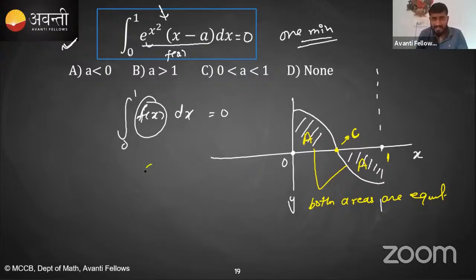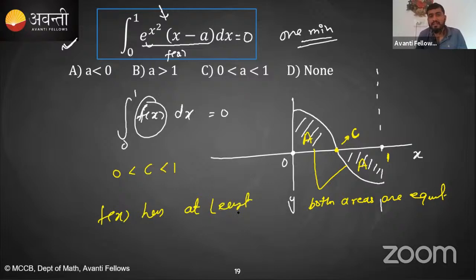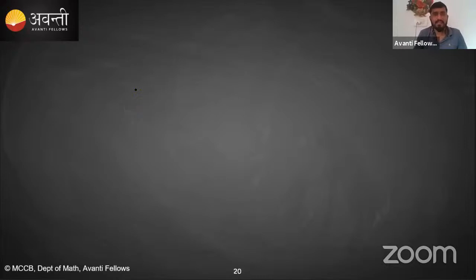So the first thing I can say is that C always lies between 0 and 1. That means your f of x has at least one root from 0 to 1. Yes or no? One root between 0 and 1. So that means one root. That means what is our f of x? Let's say what is f of x?